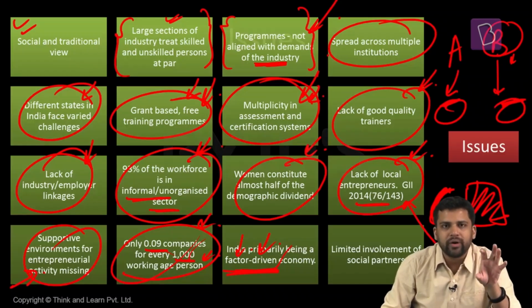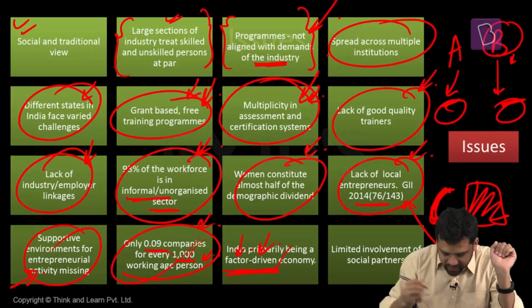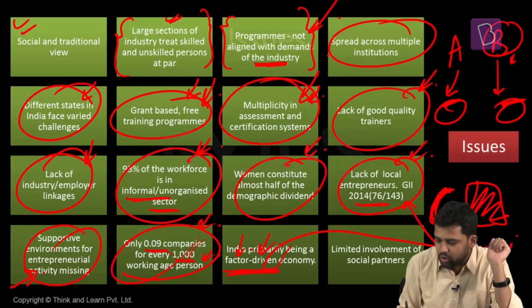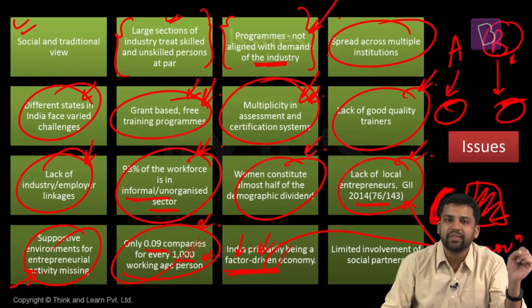So if we want to be globally competitive, we have to keep our prices at that level. If the labor cost increases, then we will not be competitive. So in such a scenario, the condition of labor is not going to improve. It is suggested that we should make a transition from a factor-driven economy to an innovation-driven economy. We should be innovative. Our product should be different and unique. If a product is unique, then it can command a higher price. That way, the condition of labor will also improve.